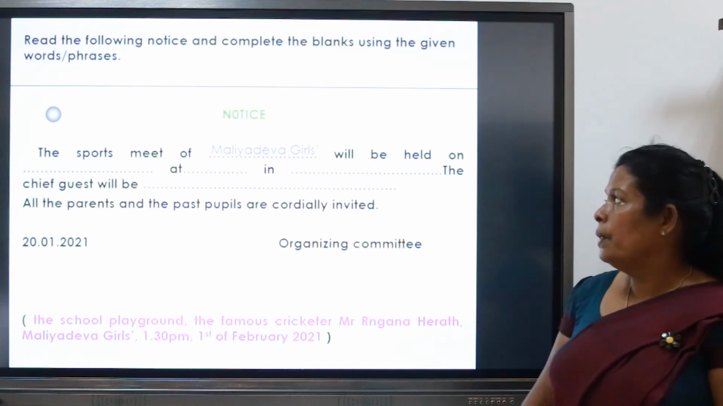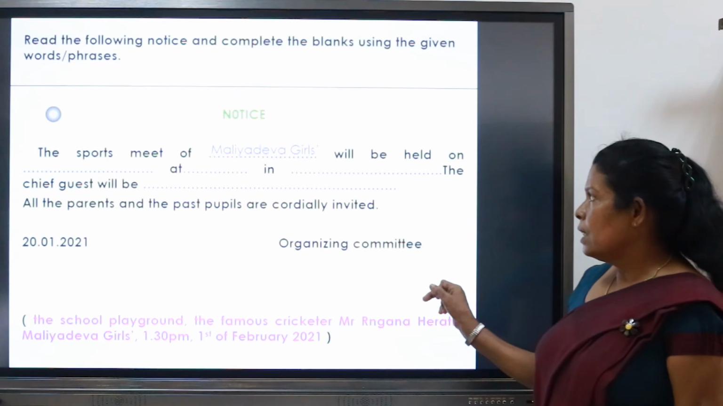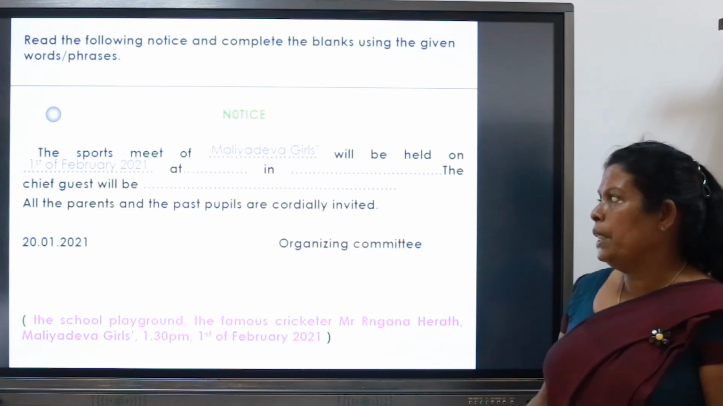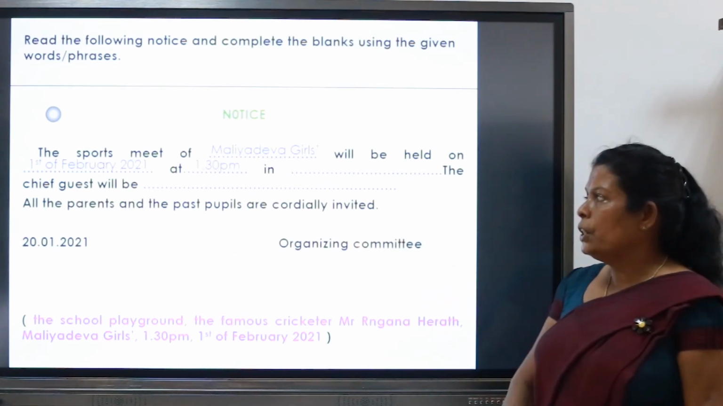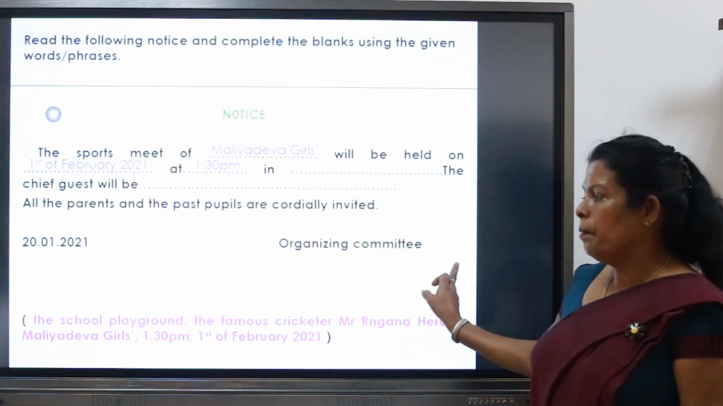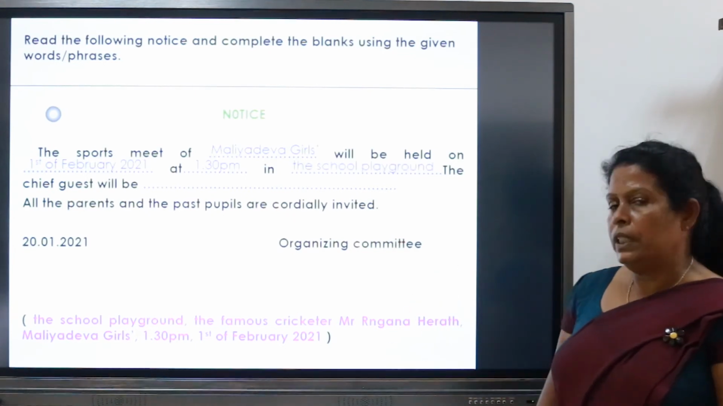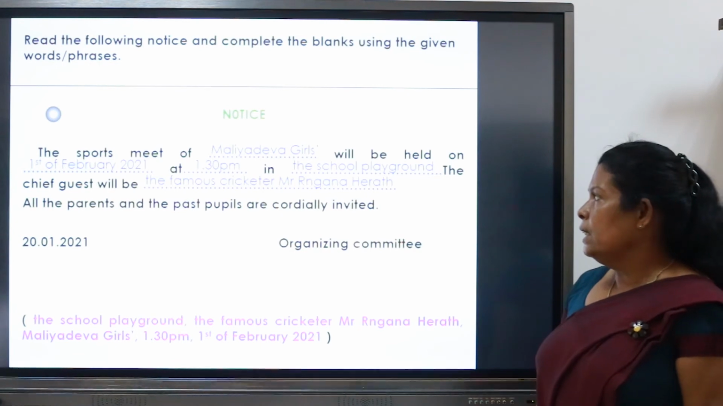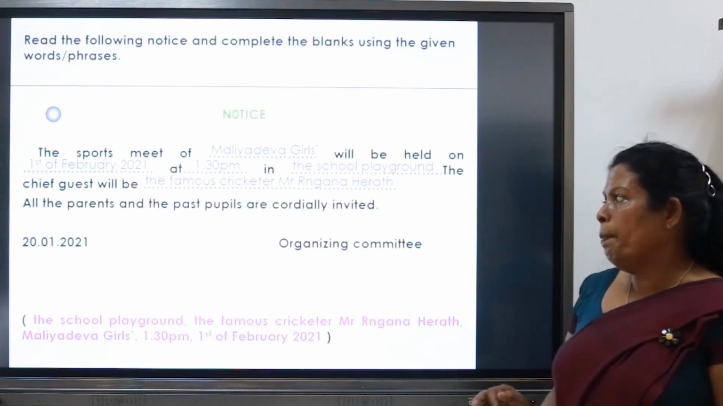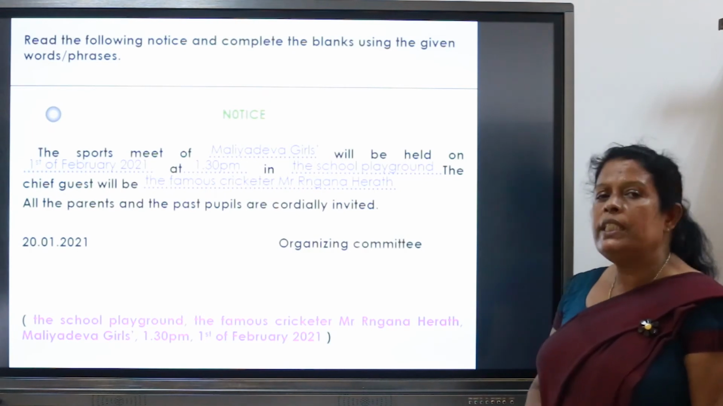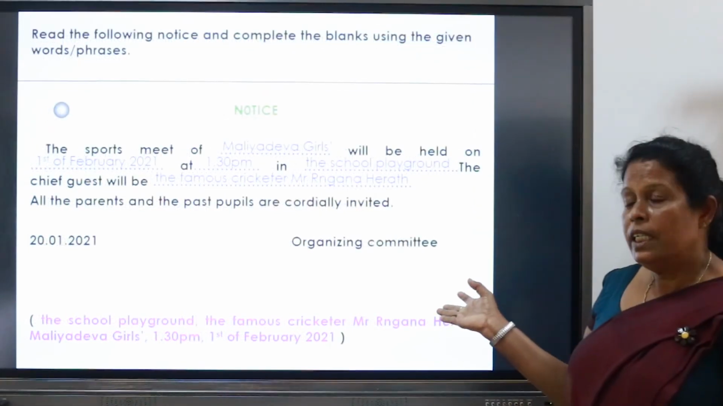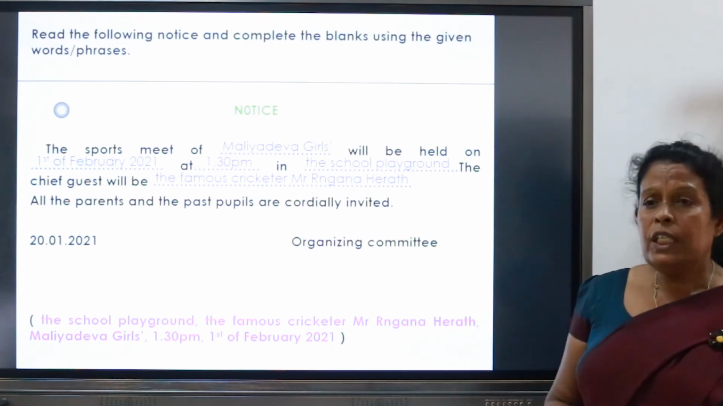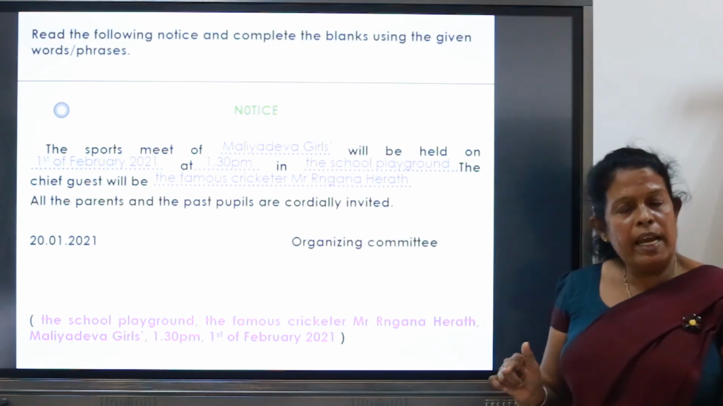The sports meet of Maliyadeva Girls will be held on 1st February 2020 at 1:30 p.m. in the school playground. The chief guest will be the famous cricketer Mr. Ranjan Herath. All the parents and the past pupils are cordially invited. Right? See how very easy it is to get full marks for this question. Definitely you will get this question in the grade 10 and 11 paper.